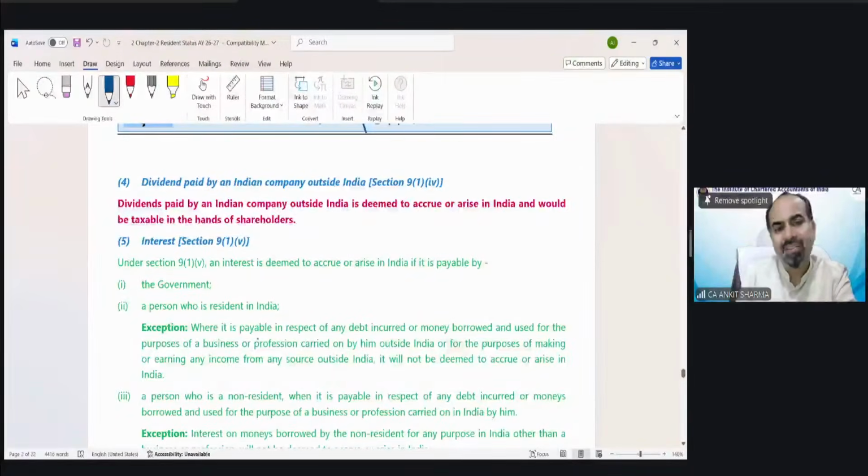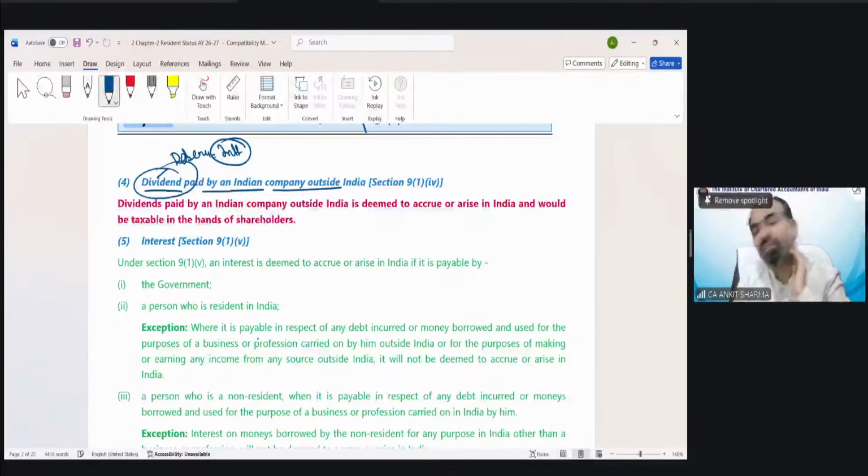Dividend or interest. Dividend paid by an Indian company outside India would be treated as deemed to arise. Suppose a non-resident who lives outside India purchases Indian company shares, so he is receiving dividend, or maybe he purchased debentures of an Indian company, on which he is receiving interest. So any interest or dividend received by a non-resident outside India on any securities will always be treated as deemed to arise in India, and that is going to be taxed for that non-resident.